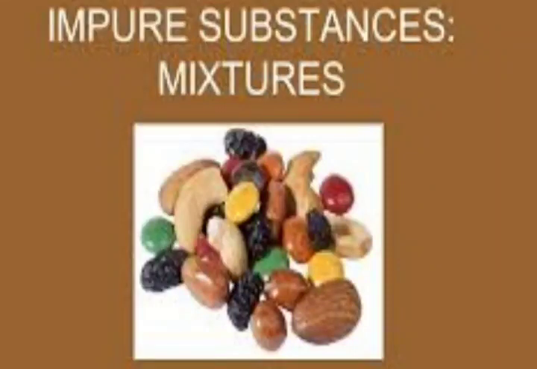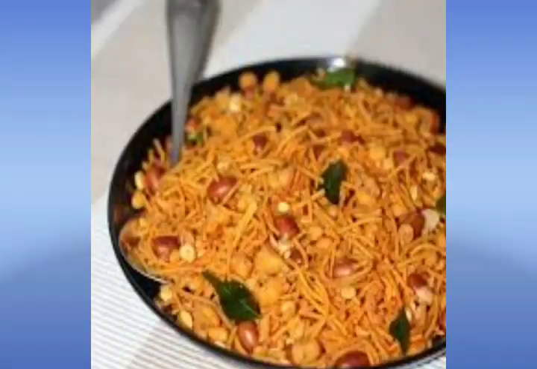In this video, I'll discuss impure substances, that is mixtures, and their types. As we know, most of the substances that we come across in our daily life are impure. Impure substances are made up of two or more pure substances mixed together in any proportions. They do not have any definite set of properties. They retain the properties of constituent substances.